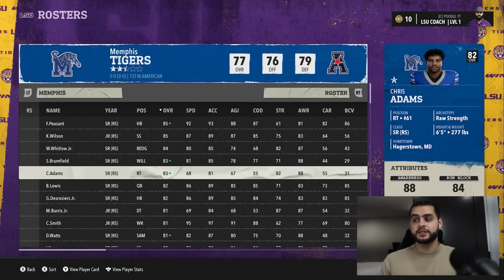I'm seeing videos everywhere. I'm seeing it in my own sims. These teams being decimated. Now, on the flip side, you can build through the portal, which does make sense. Like, think Deion Sanders in Colorado. You can go to the portal and bring in 15, 20 starters. You can do that now. That is a thing. But there's some attachments to bringing in your own recruits, so you really don't want to lose them. So there is a solution to this, and there is a way to do this.